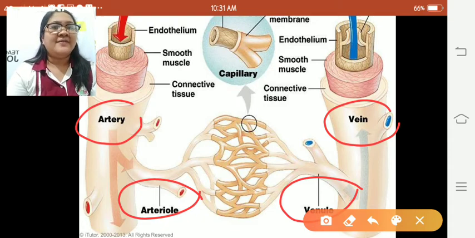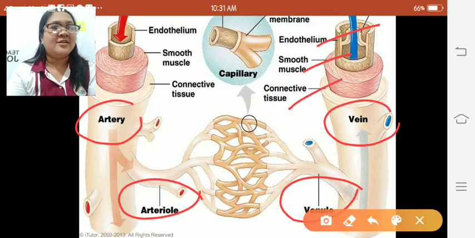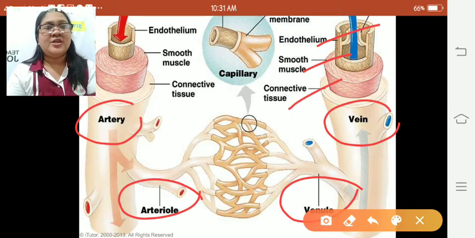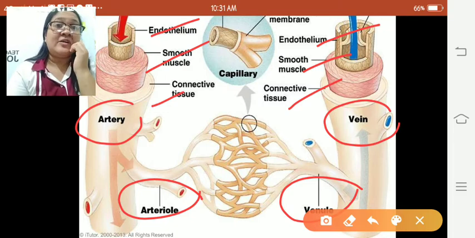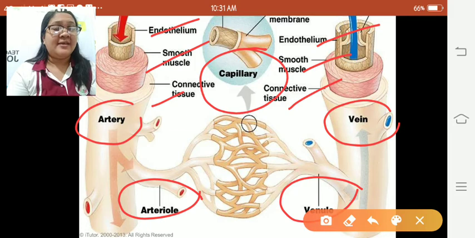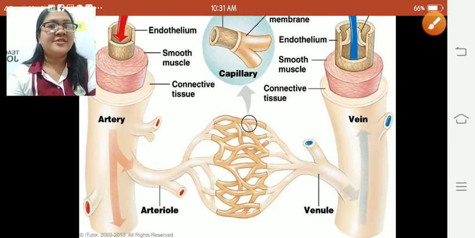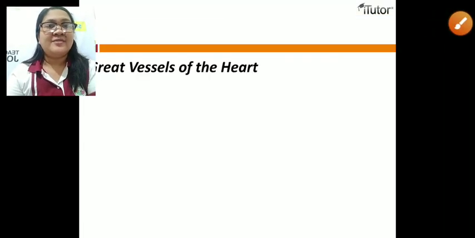Both artery and veins have endothelium, smooth muscle, and connective tissue. And this one is what we call the capillary, the very small vessels.